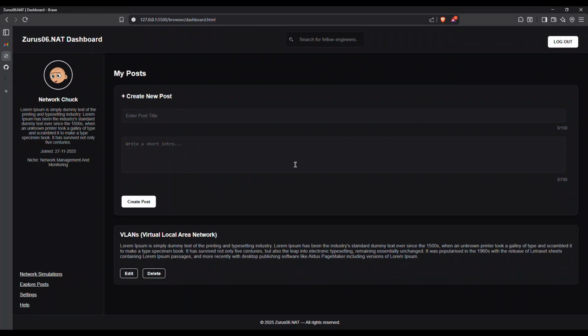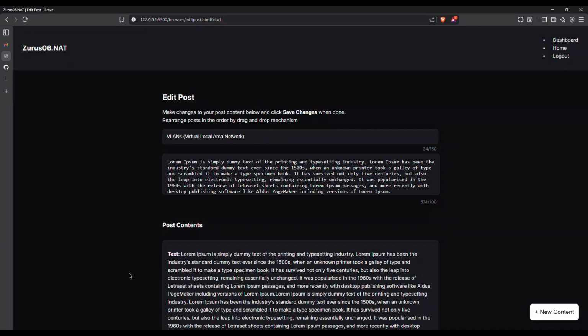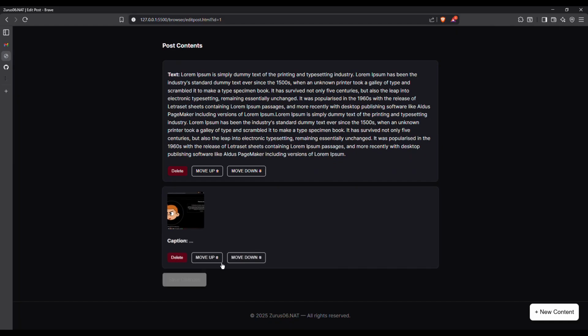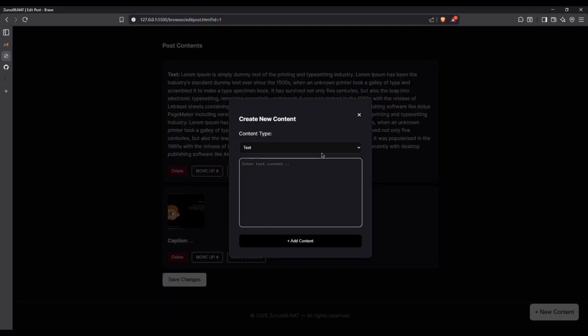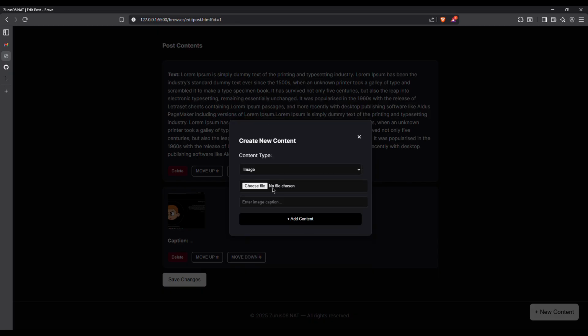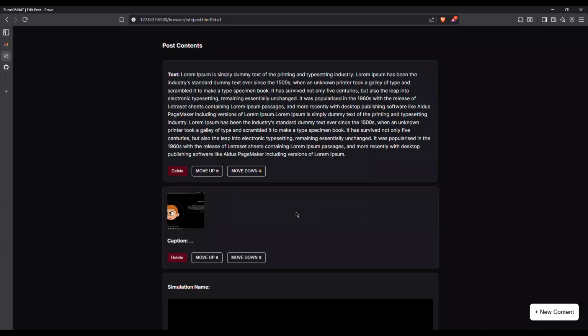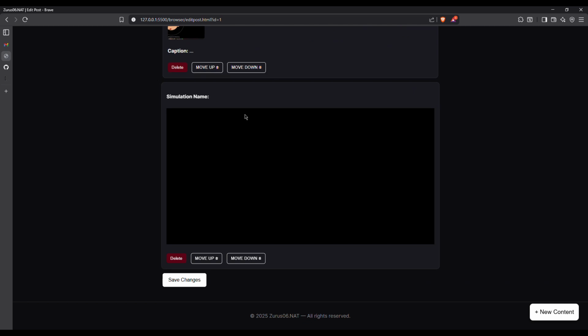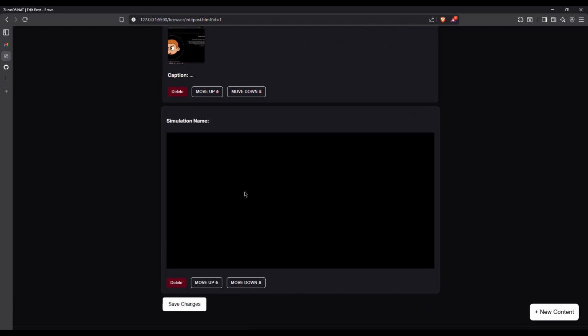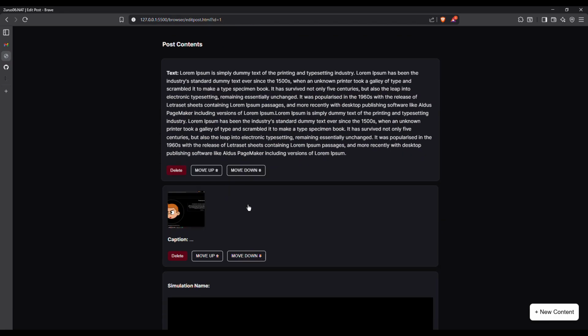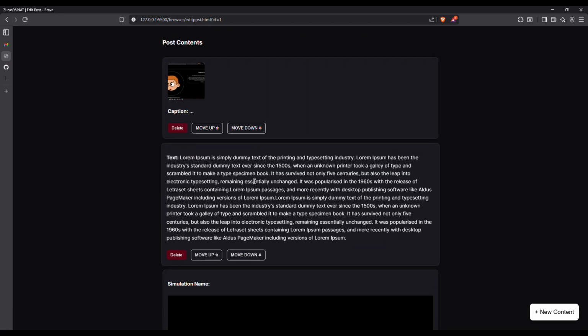Okay, so I go back to my dashboard, and now when I come to edit this post, I can now come and add new content. We have text, image. We have talked about text. I've talked about image. Now let's go to NAT simulation. So now this is where you paste your embed code, Control V, and then you add the content. So now you see it's empty for now, right? So you just click on save changes. And one other thing I forgot to show you is that you can actually move these things up and down. Like, I want the image to come first.